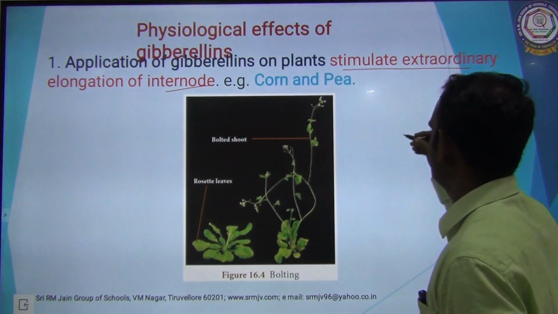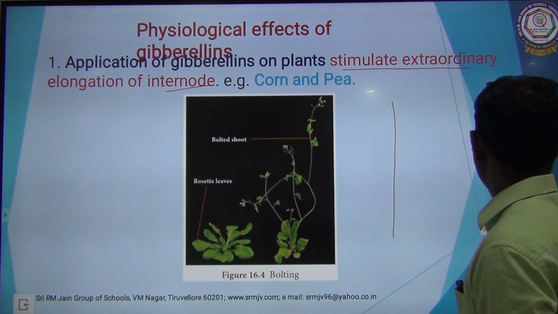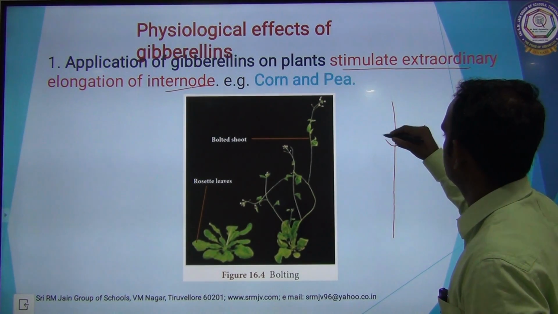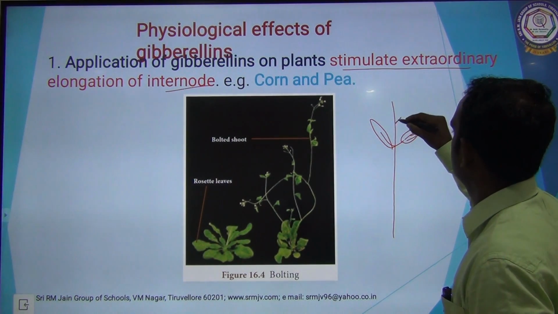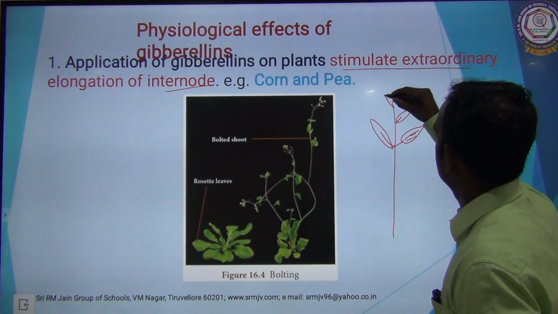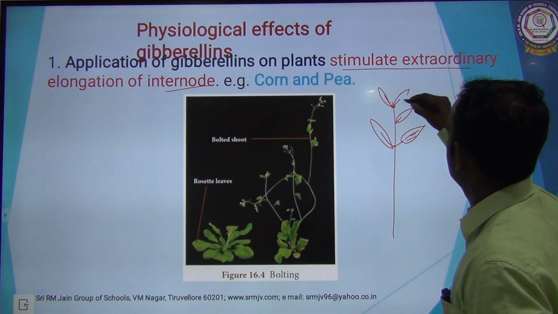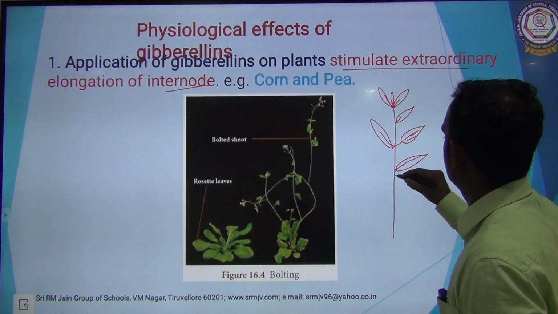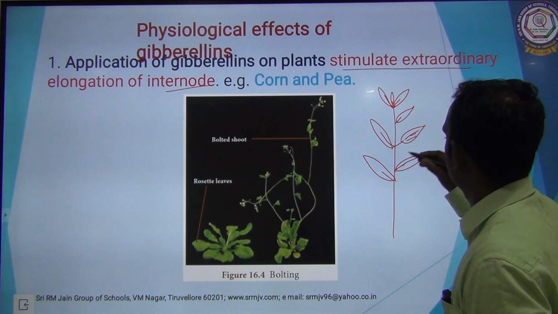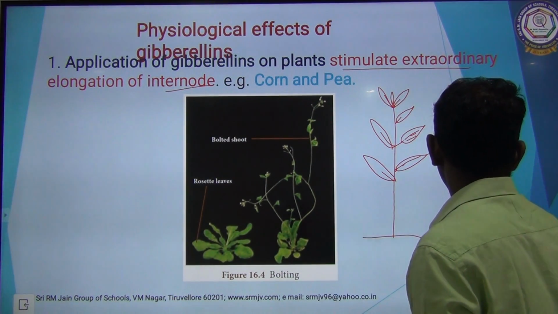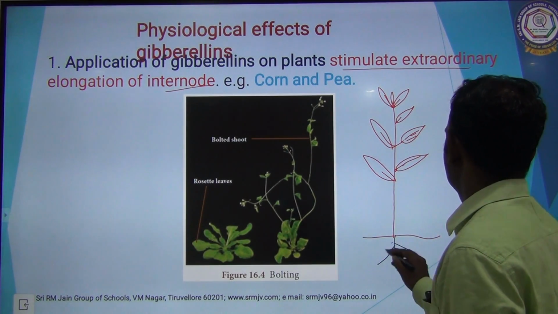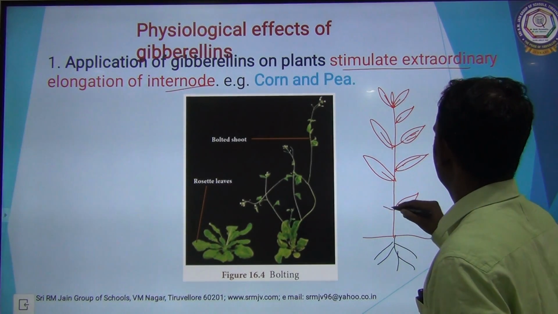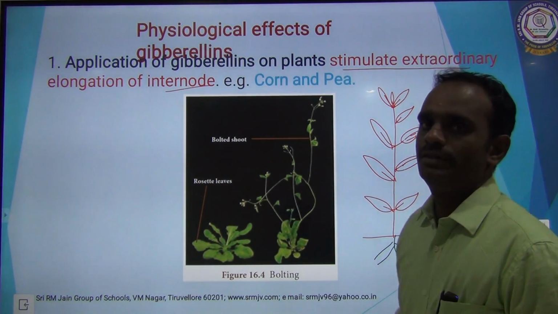What is internode, children? This is a plant, you know very well.